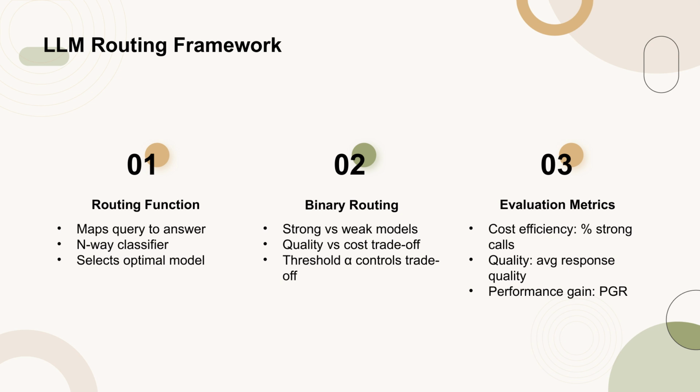In this work, the focus is on binary routing between strong and weak models. Strong models, like GPT-4, offer high quality but at a higher cost, while weak models, such as Mistral 8x7b, provide lower quality at a reduced cost. The routing decision is influenced by a cost threshold alpha, which controls the trade-off between quality and cost. To evaluate the effectiveness of the routing function, metrics such as cost efficiency, average response quality, and performance gain relative to the performance gap between models are used. These metrics help in assessing how well the routing function recovers the performance gap under various cost constraints.